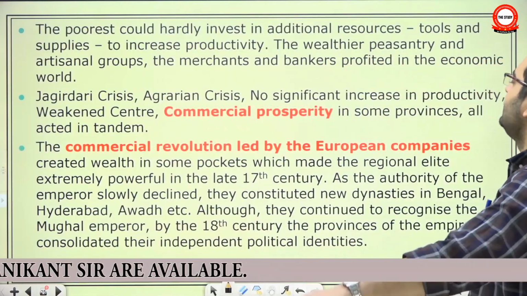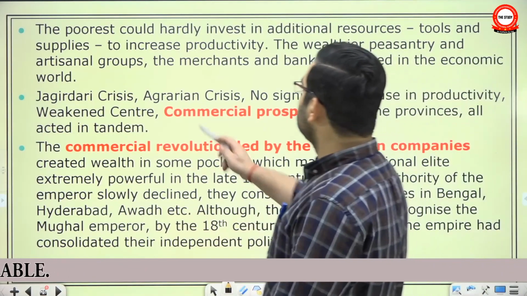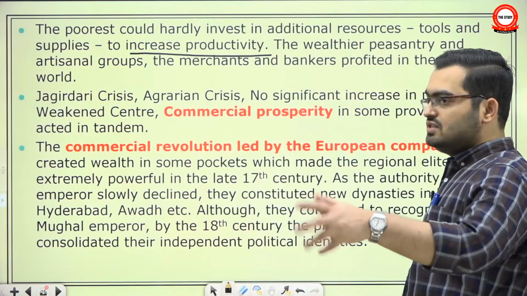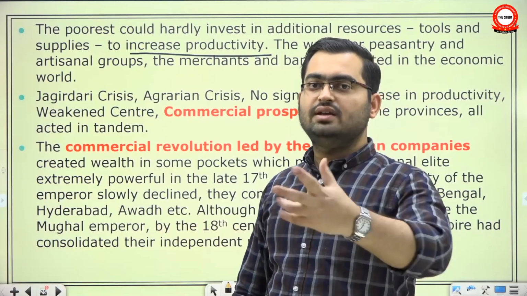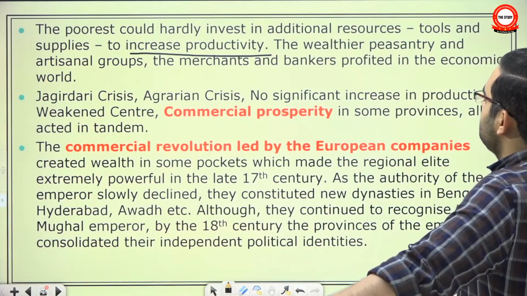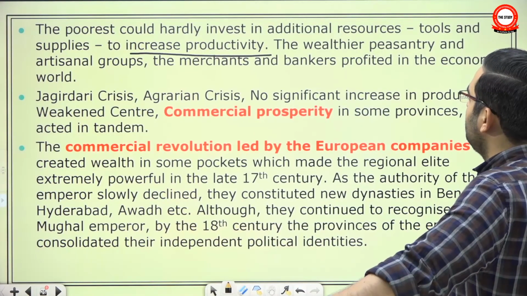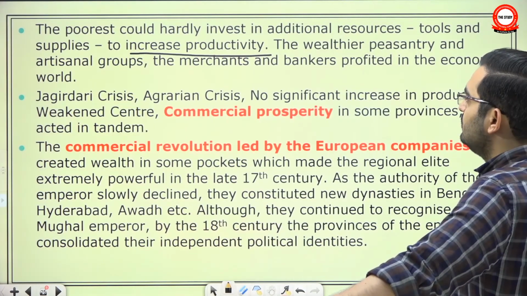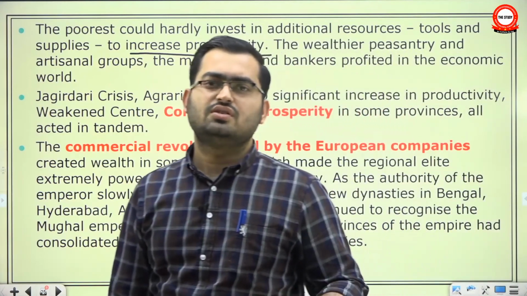The poorest could hardly invest in additional resources. They had none. So there would be no increase in productivity. And unsurprisingly, there was no technological breakthrough like the Persian wheel during this period, right? That automatically lifts productivity. The wealthier peasantry and artisanal groups, merchants and bankers profited in the economic world. After all, whatever increase in prosperity came, it did not trickle down. Only the wealthy, the artisans associated with Mughal courts and provincial courts, benefited.